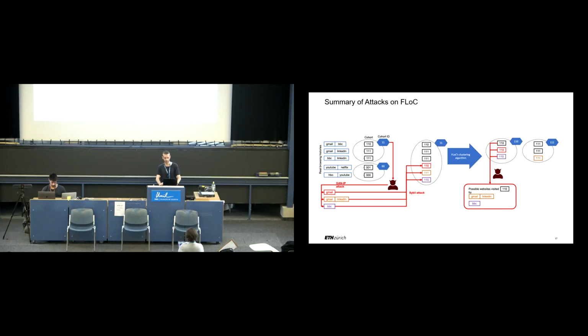Here we see an example summarizing our attacks. At a given timestamp, we have cohort 1.1 with 3 users. Using our GAN IP attack, we can generate plausible user history matching cohort 1.1. Then after FLoC's clustering algorithm is run again the following week, the cohorts are updated, and cohort 1.1 is split in 2, and we can infer part of the websites likely visited by real users in cohort 1.1.0.